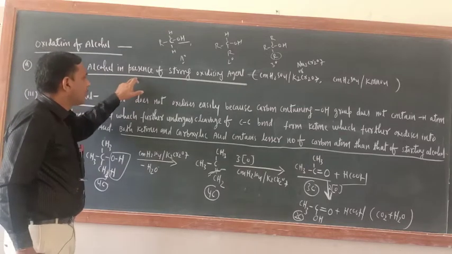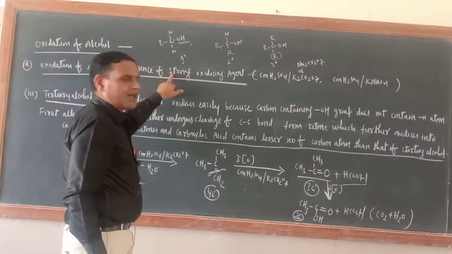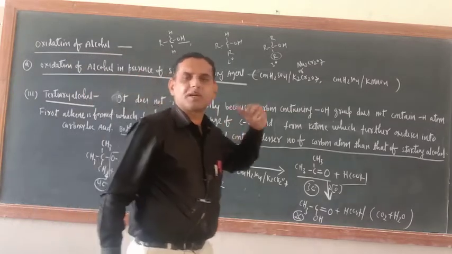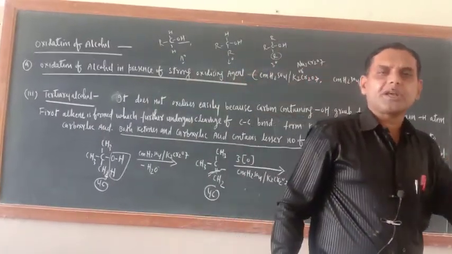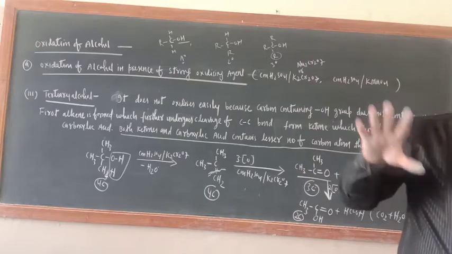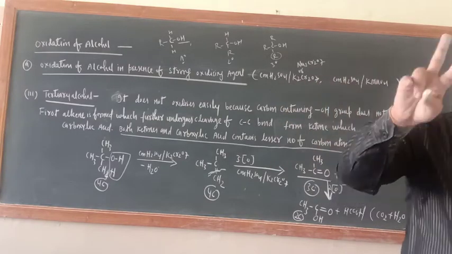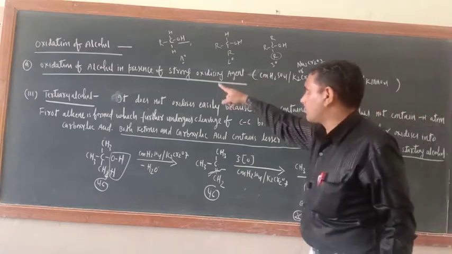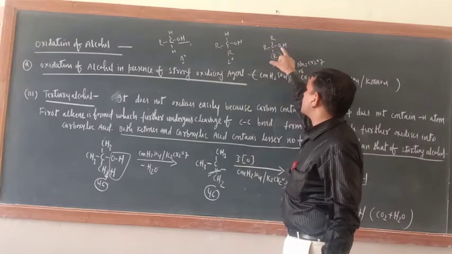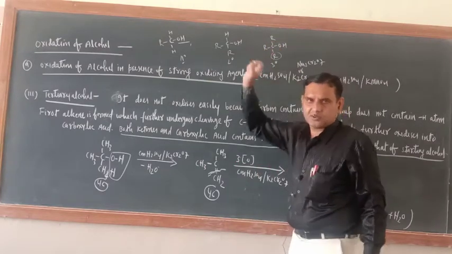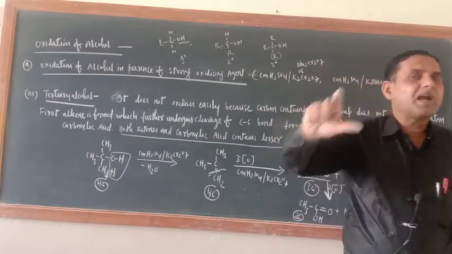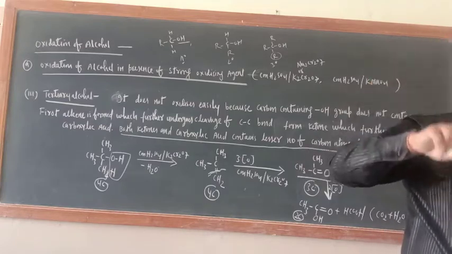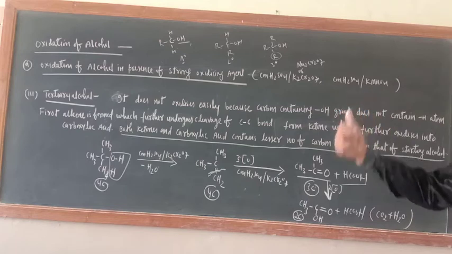Now oxidation of alcohol in the presence of CrO3, a mild oxidizing agent. So there is no need to form the carboxylic acid. Now oxidation of 1 degree, 2 degree, 3 degree alcohol can be checked at the aldehyde and ketone stage only. Remember, CrO3 will not oxidize tertiary alcohol, because the tertiary carbon atom bearing OH does not contain hydrogen. CrO3 is a mild oxidizing agent, so it cannot oxidize 3 degree, but it can oxidize 1 degree and 2 degree alcohol. How? I will write.